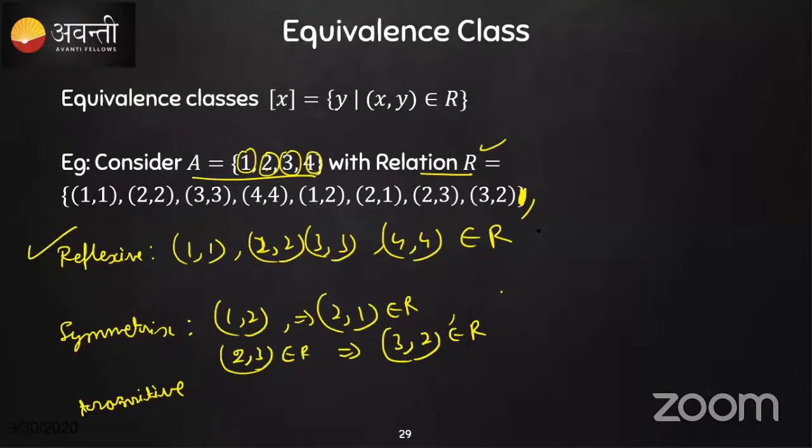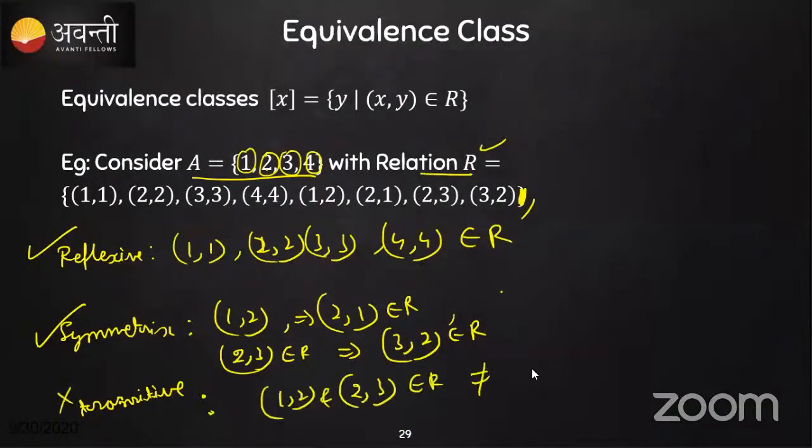The given relation is not transitive, correct. So we have to make it transitive. It is not transitive, that's very good, correct. Because if we consider (1, 2), this does not imply (1, 3) belongs to R. So hence this is not transitive. Let's make it transitive and I'll write (1, 3). So now I added (1, 3).